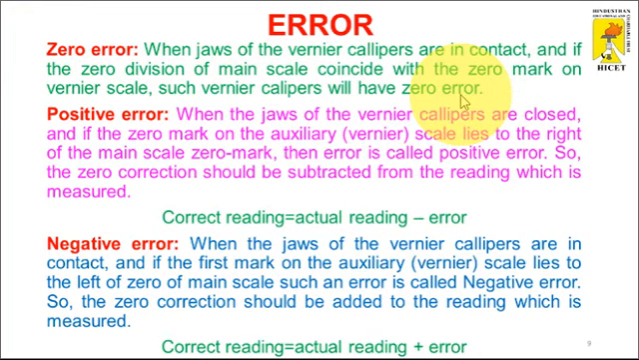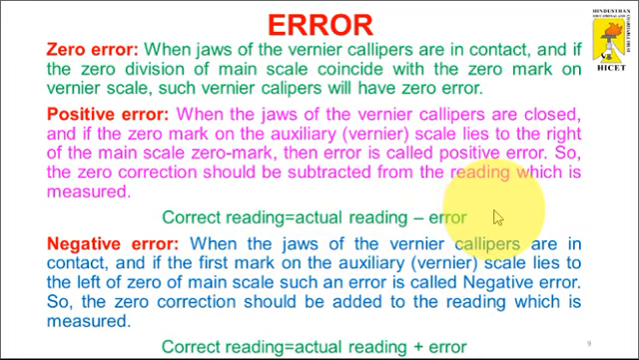Okay, so next one is the positive error. When the jaws of the vernier caliper are closed, and this same condition applies to all the errors, if the zero mark of the auxiliary vernier scale lies to the right of the main scale zero mark, then the error is called positive error. The zero correction should be subtracted from the measured reading. The correct value is found with this formula: actual reading minus the error value. So this is called a positive error.